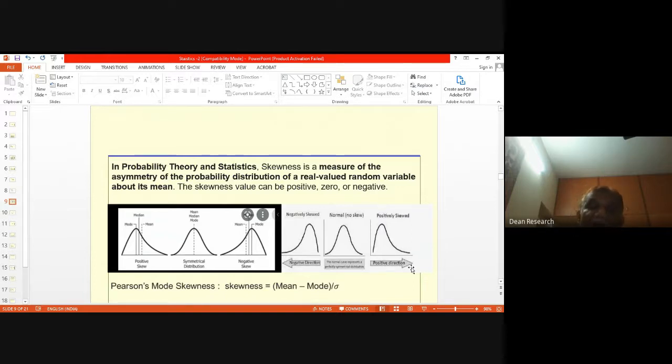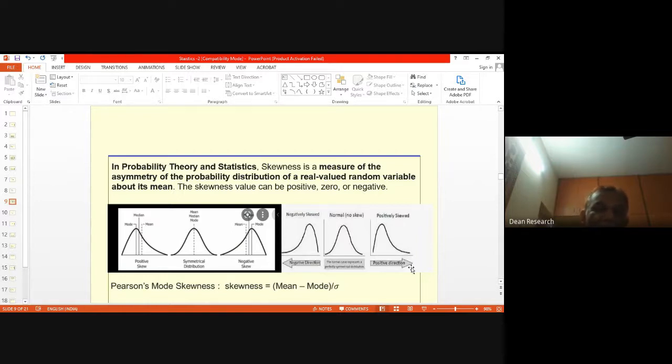That's what the study is here. Skewness is a measure of the asymmetry of the probability distribution of a real valued random variable about its mean. For example, the normal distribution curve is symmetric about the mean mu, as I told you in the beginning.